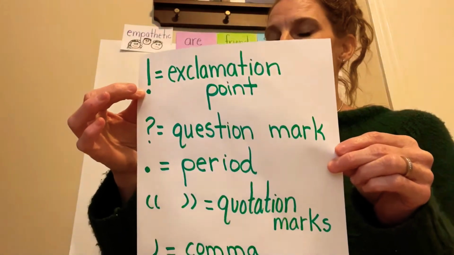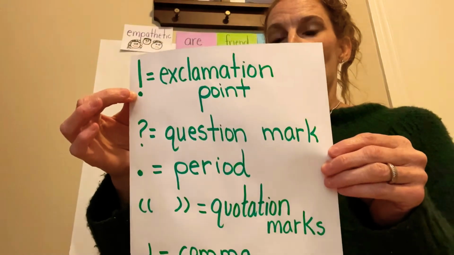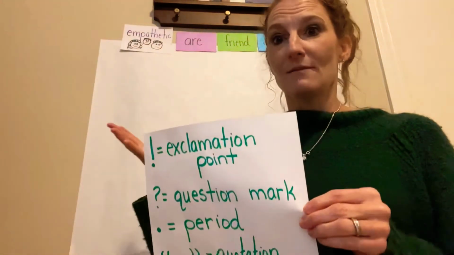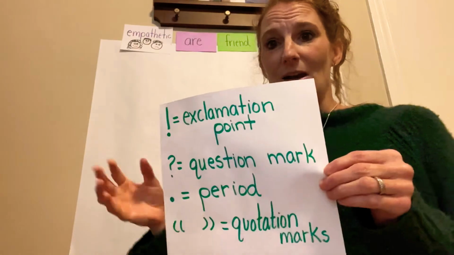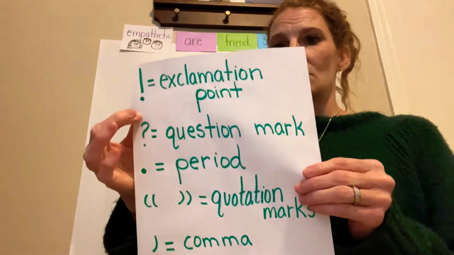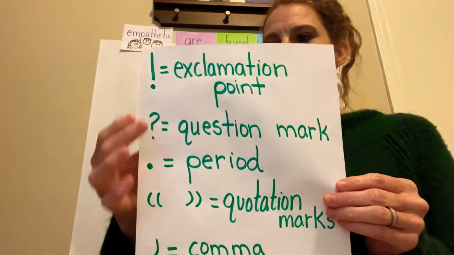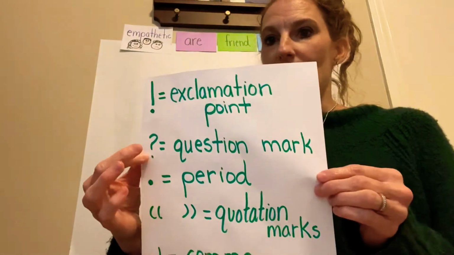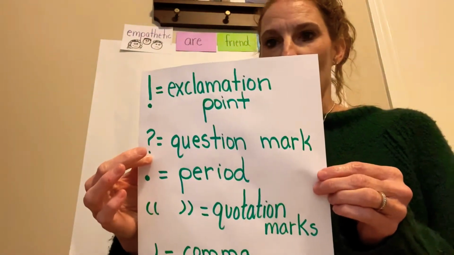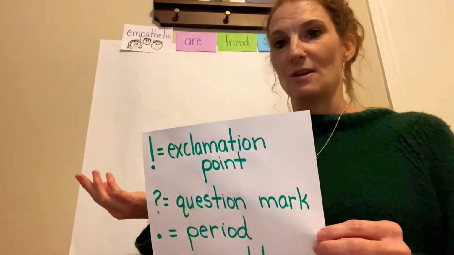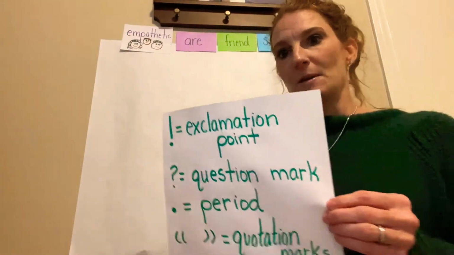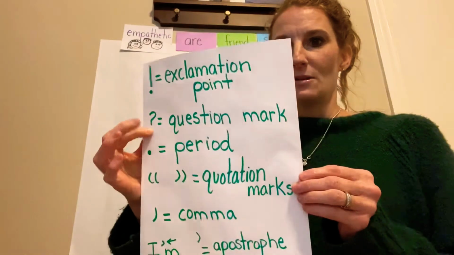sentence, at the end of a thought, to show emotion. So if we're angry or sad or happy, any kind of strong emotion, you might use an exclamation point at the end of that thought. And then this mark is called a question mark, and we use that when we ask a question in our writing. So, are you coming to the party? We use a question mark.